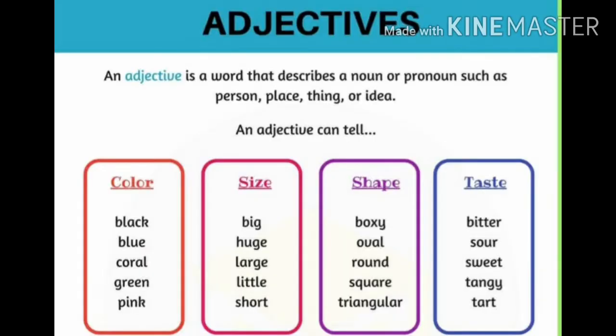Now we move to the definition of adjectives and some examples. An adjective is a word that describes a noun or pronoun, such as a person, place, thing or idea. For example, color, size, shape, taste. From this, I will give some sentences for your clear understanding.